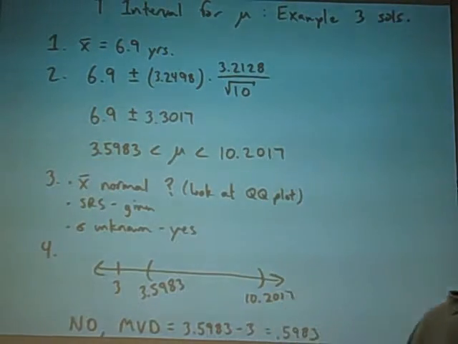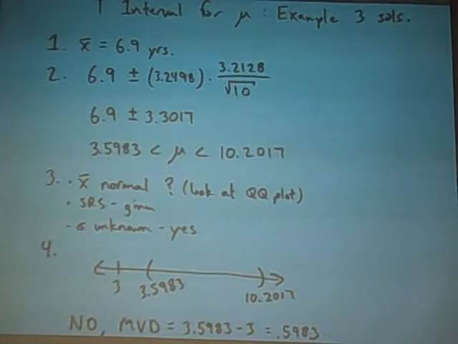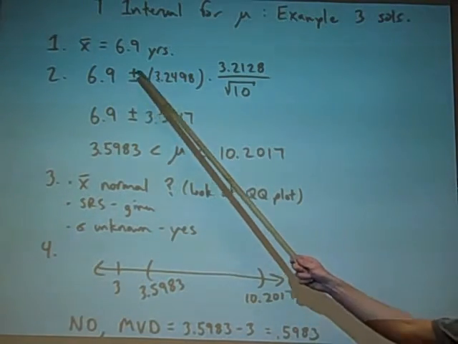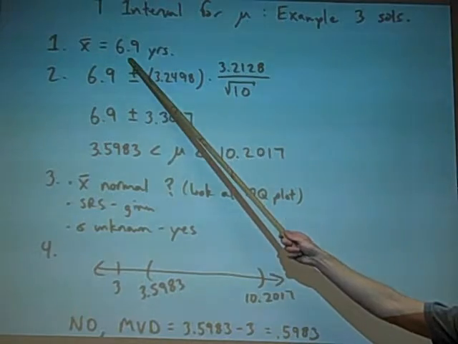I'm going to go through the solutions to the last two t interval for mu examples in the notes. So hopefully you've had a chance to take a look at those. Example 3, this is the one where you're given a data set. It's like the ages of cars or something. The point estimate for the true average age is 6.9 years.